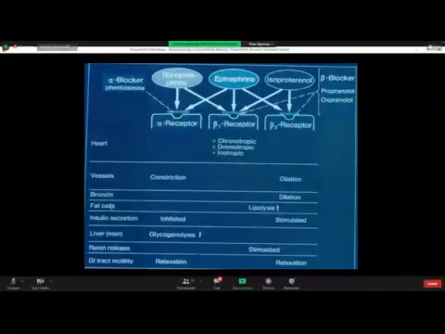It will lead to dilation of the blood vessels to the heart, to the skin, to the lungs, to the skeletal muscles. So it will lead to fall in total peripheral resistance and fall in diastolic blood pressure. Look at the bronchi. Bronchi have got only beta-2 type of adrenergic receptors.